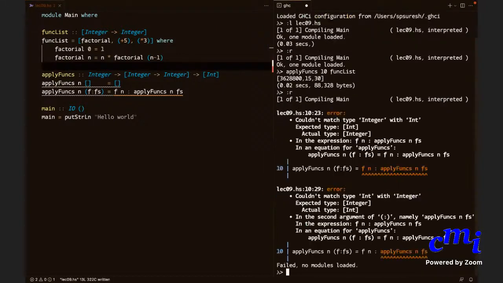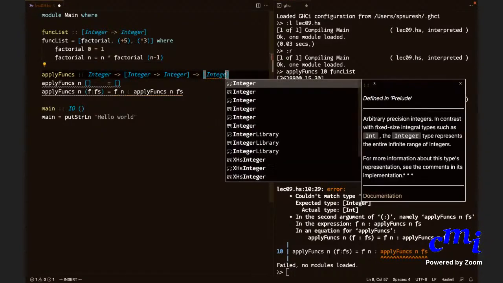Sir, does GSA not load multiple functions at a single time? What do you mean by load multiple functions? Like here, you first load the funds list, then apply funds at different times. What do you mean by load? Means here to execute the function on the GSA. Yeah, I don't load the function. No, I am loading the file.